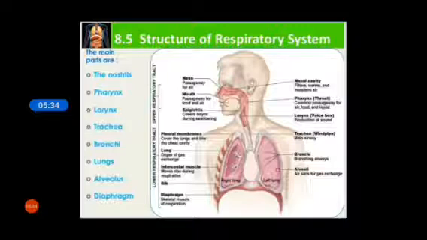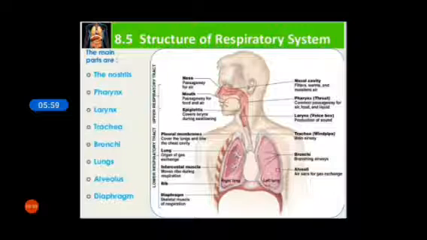Then there are the alveoli, air sacs for gas exchange. There are small air sacs like bags present in our lungs, called alveoli, which help in the exchange of gases.